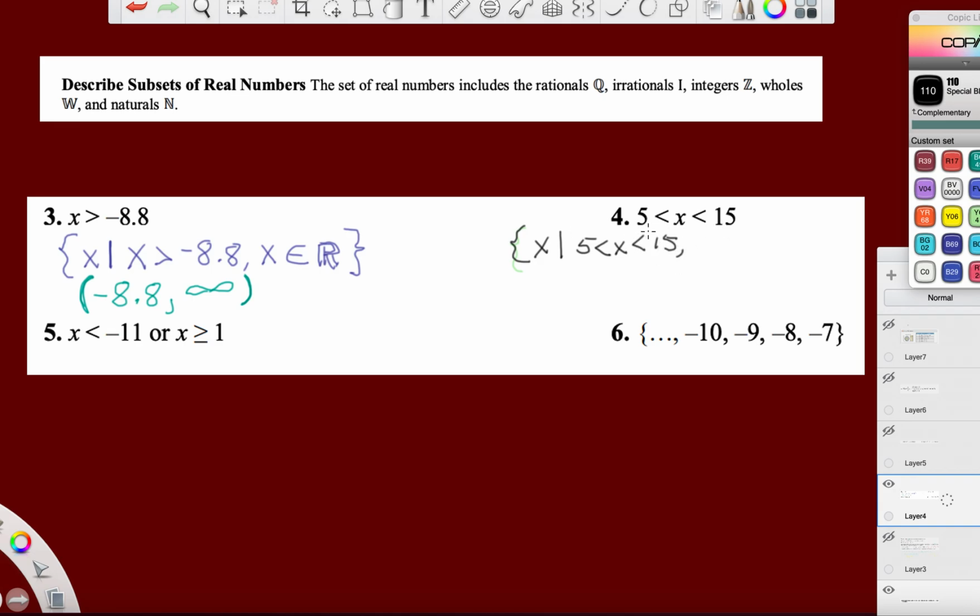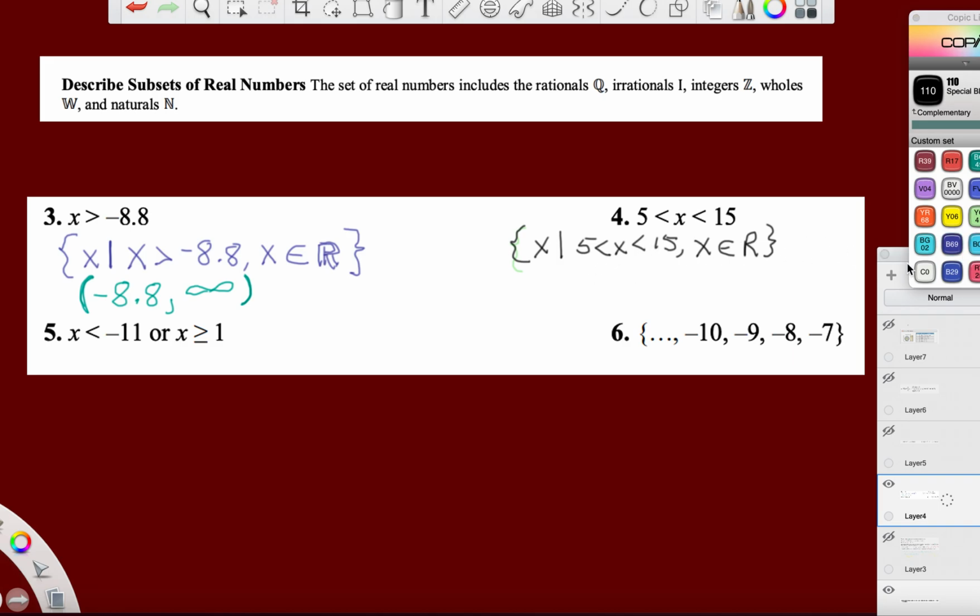comma, and do we have a list of numbers? Do we have 5, 6, 7, 8, or 5, 5 and a half, 5 and 3/4, etc.? No, we just have everything between 5 and 15. So, again, just like before, it's an element of real numbers. Close it. Sound good? All right.